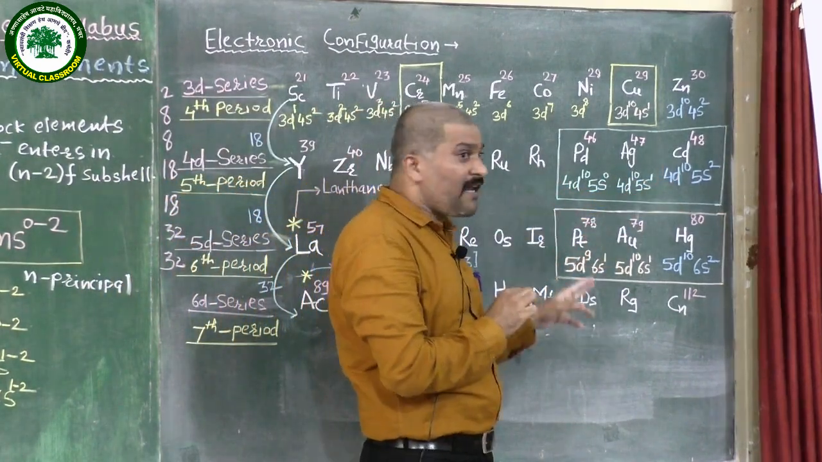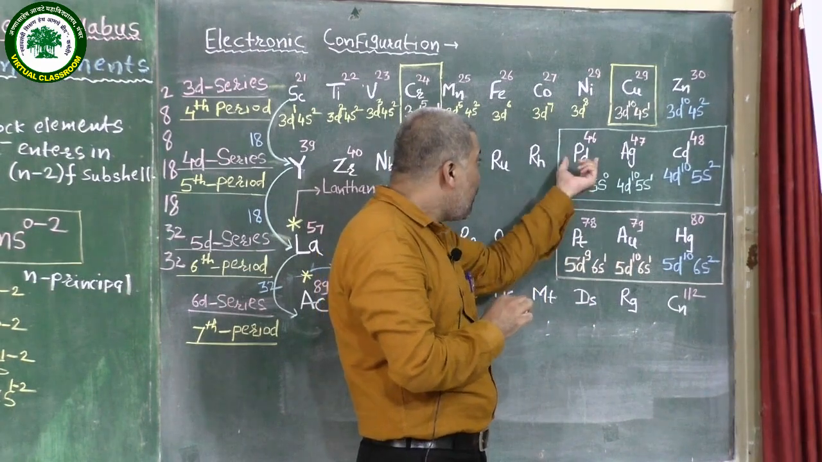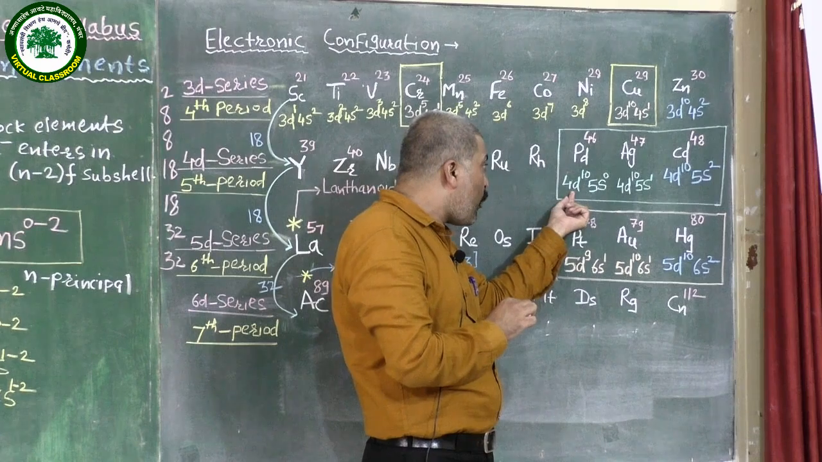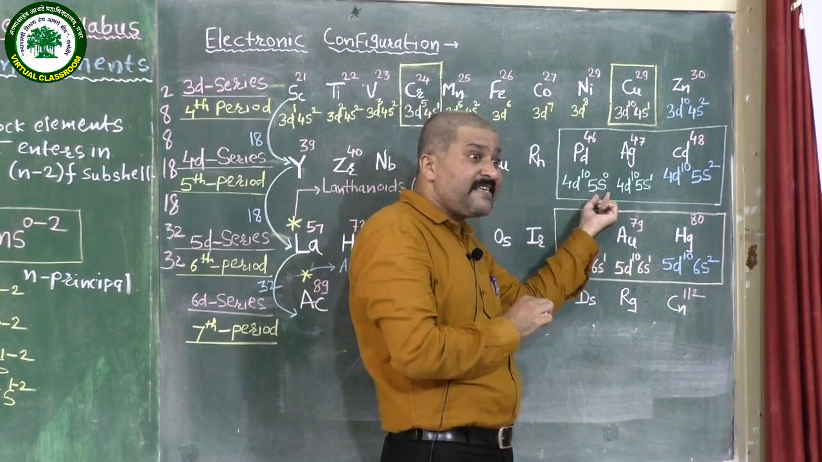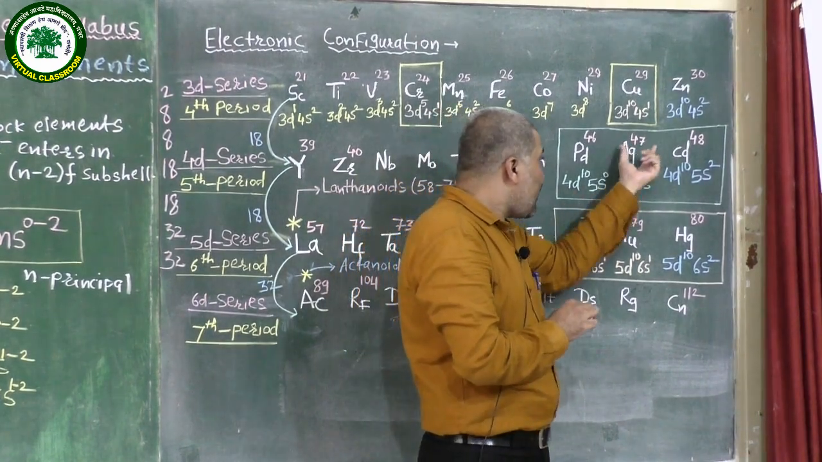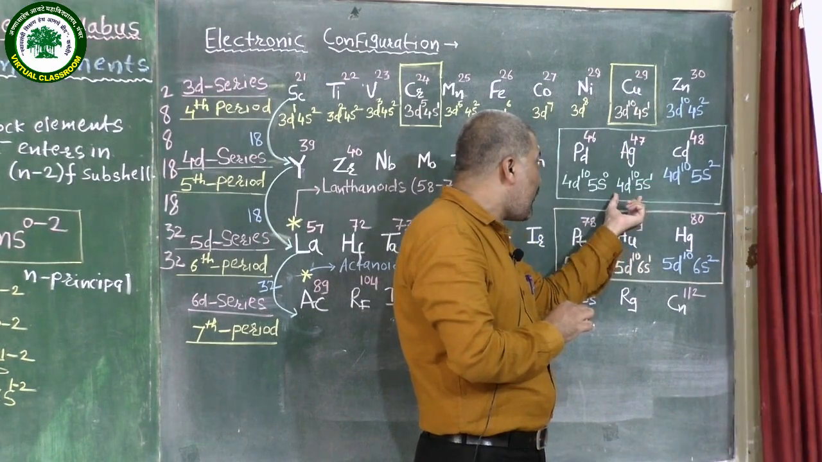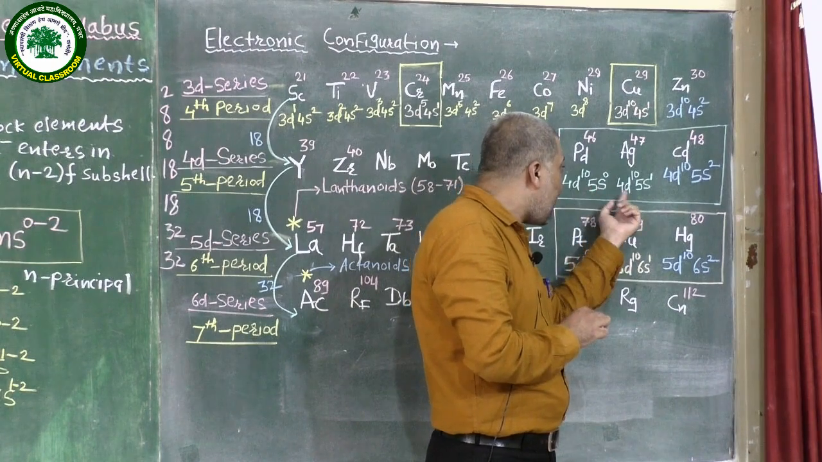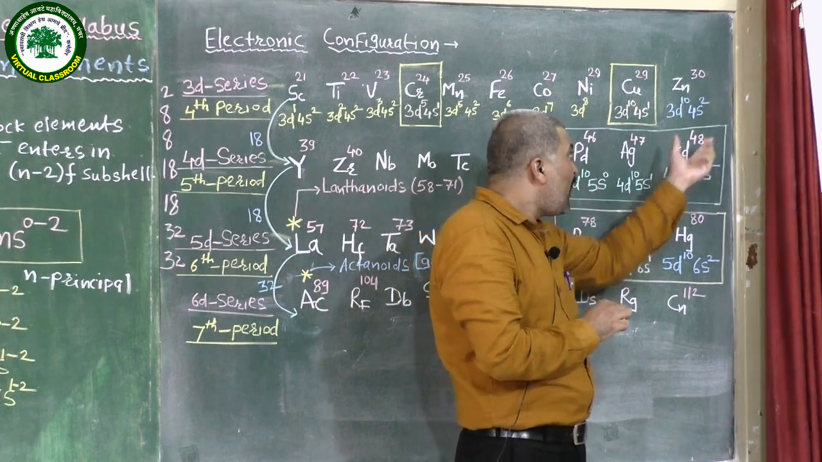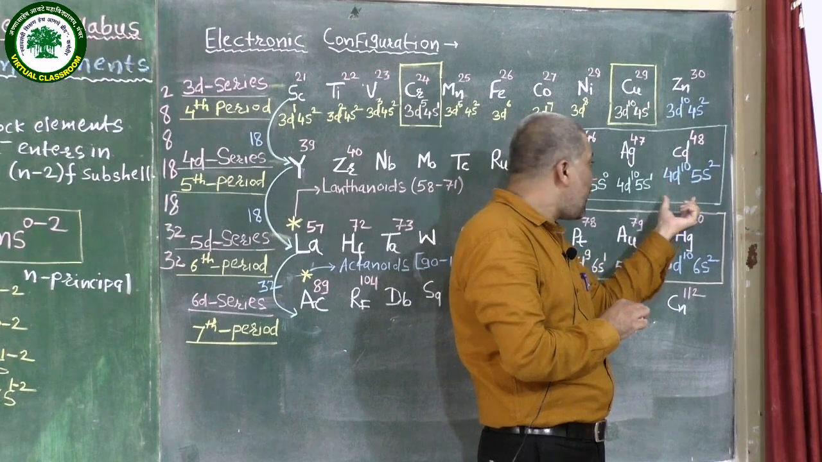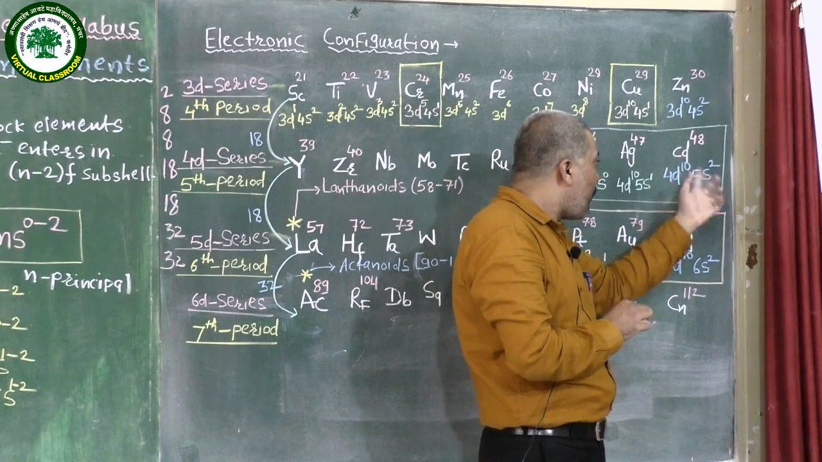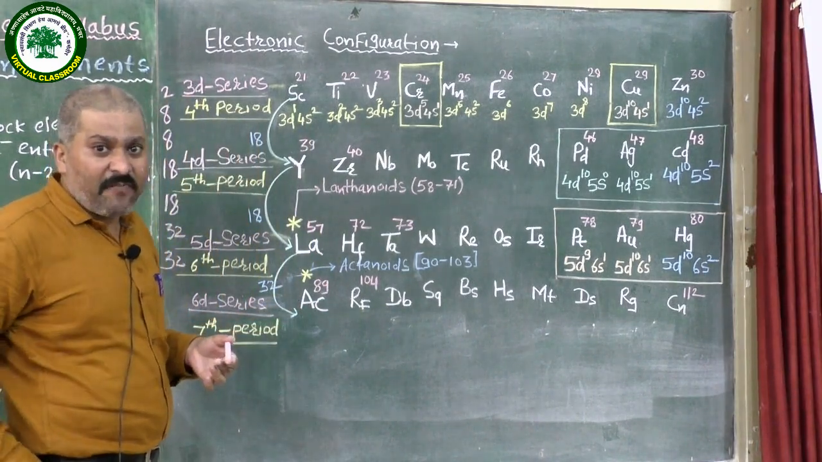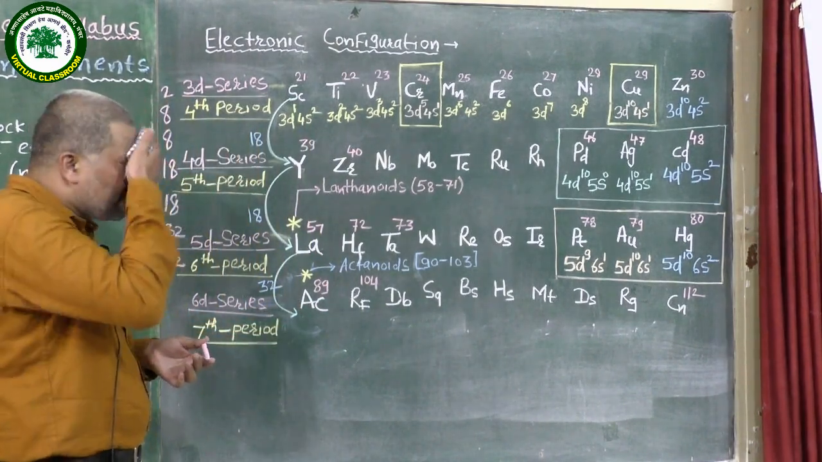Let us see the electronic configuration of these three elements. Palladium having the atomic number 46, electronic configuration 4d10 5s0. Silver having the atomic number 47, the electronic configuration is the regular 4d10 5s1, and lastly cadmium having the electronic configuration 4d10 5s2, similar to that of zinc. Means lastly the d orbital is completely filled there.